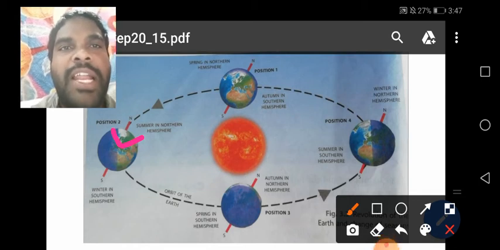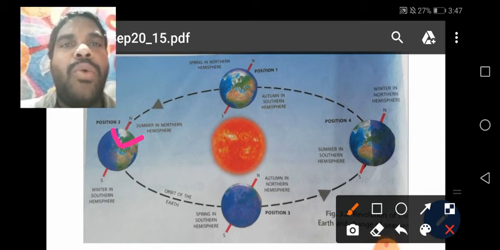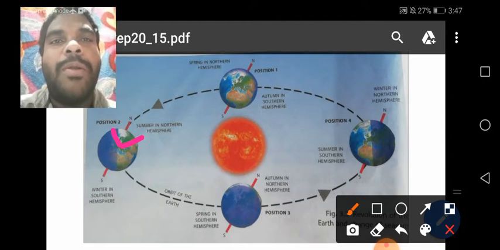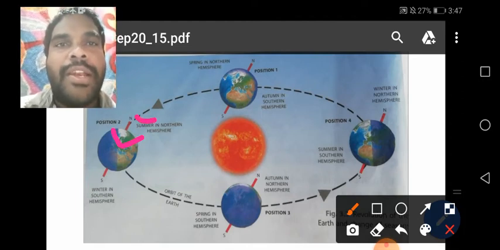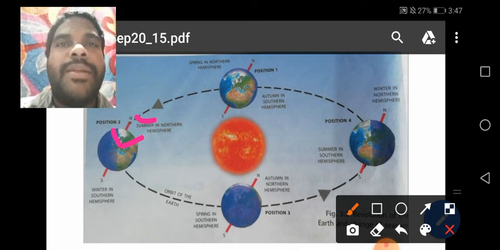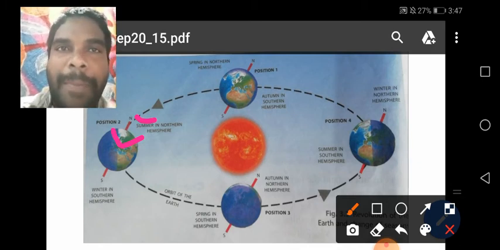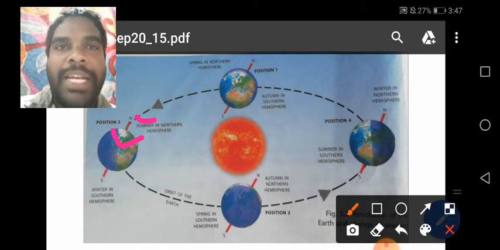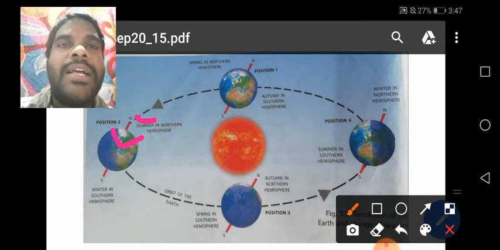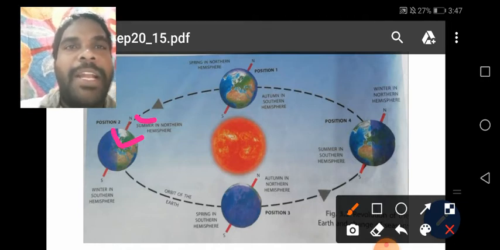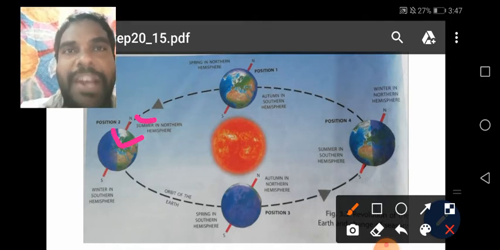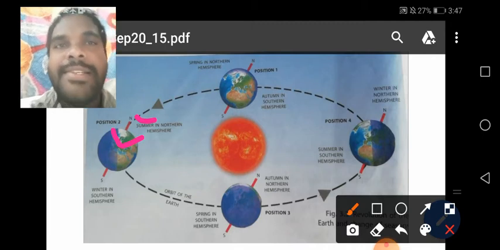In position number 2, the North Pole is tilted, meaning bending a little bit towards the sun.